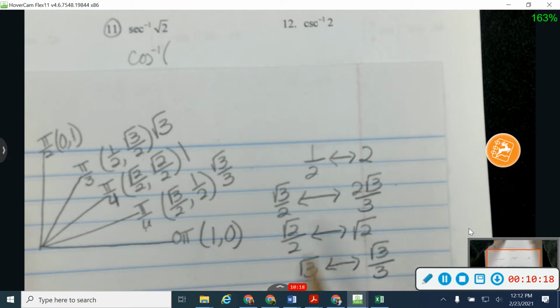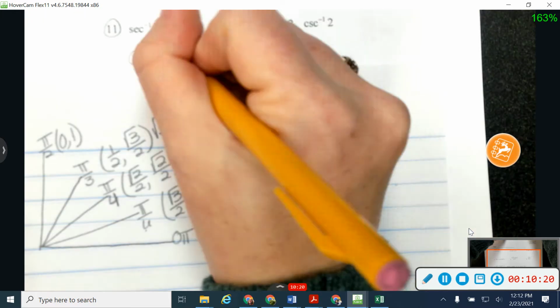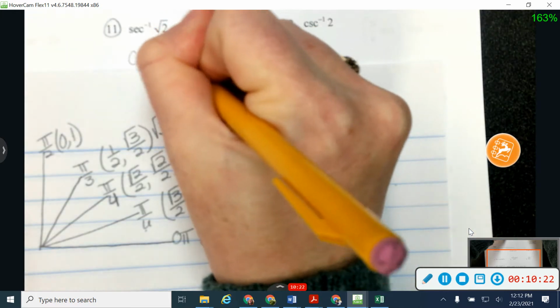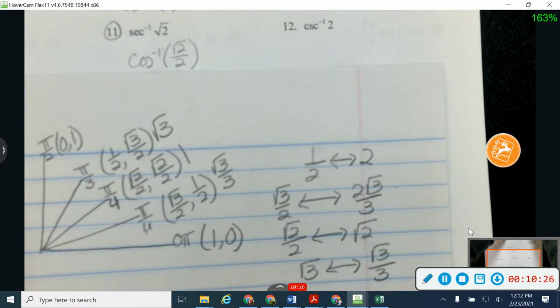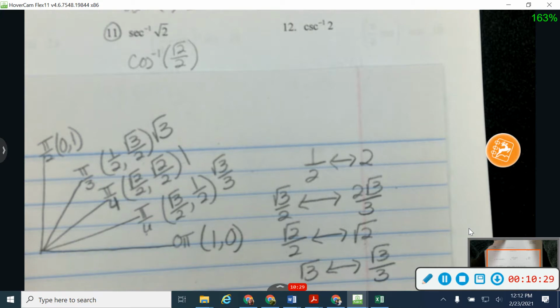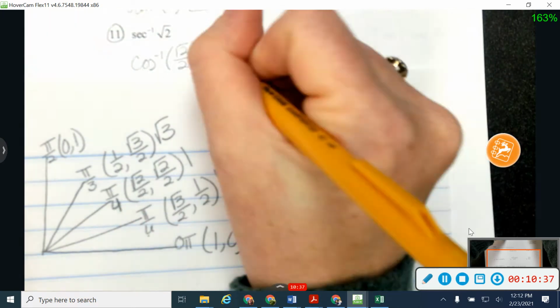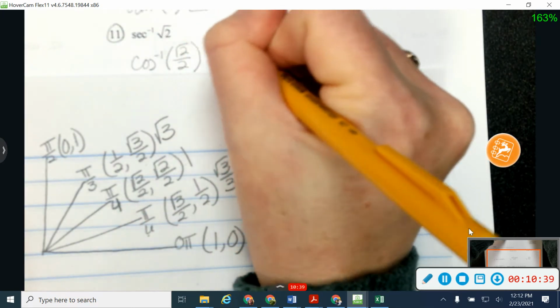So now look at quadrant 1, and I'm going to ask myself, where is cosine, which is x, the square root of 2 over 2, and that's right here at pi over 4. So my answer will be pi over 4.